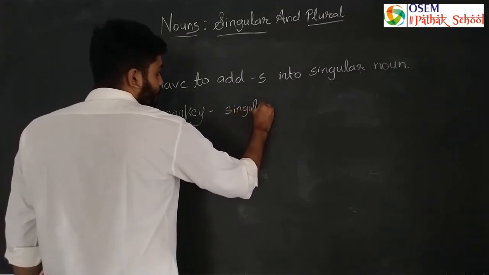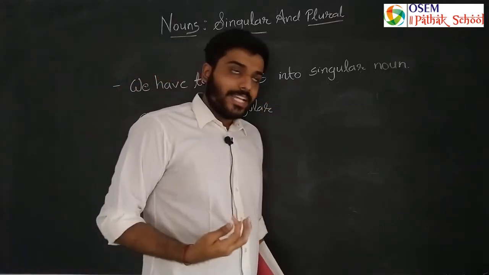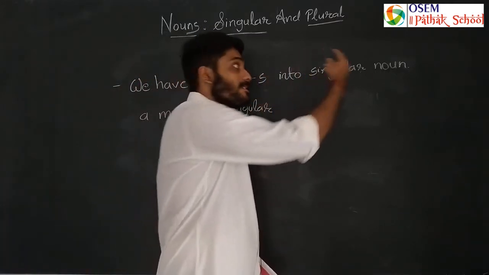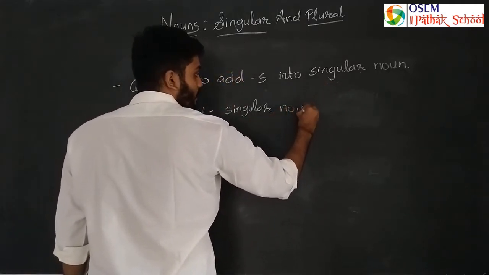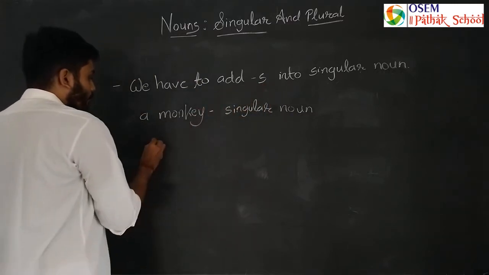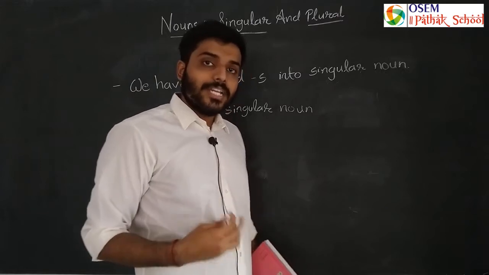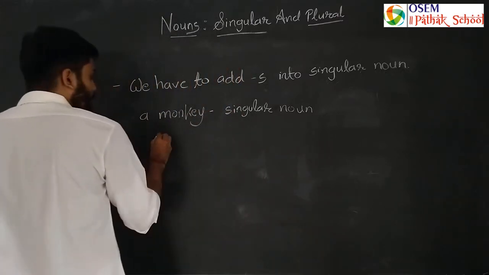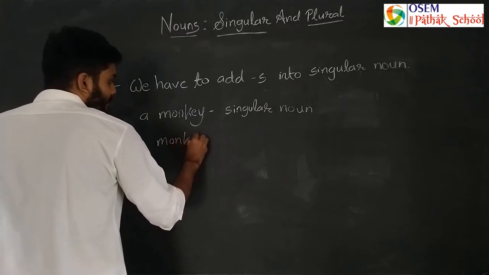Now what we have to do, we have to add s into the singular noun. So now what do we have to add here? s. So if there are more than one monkey, then we have to add s. So what will we write here?